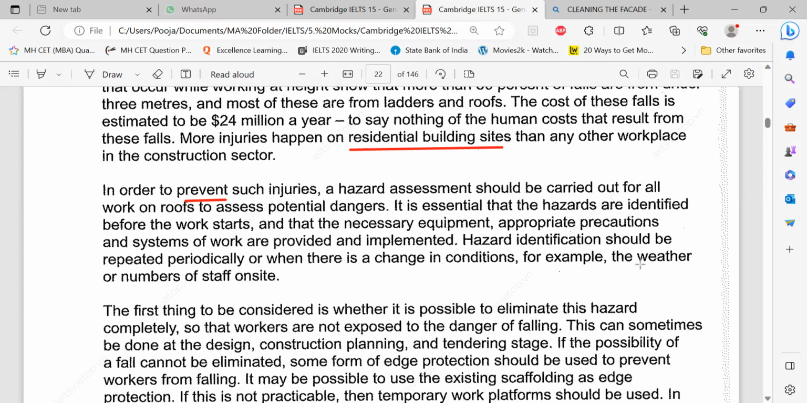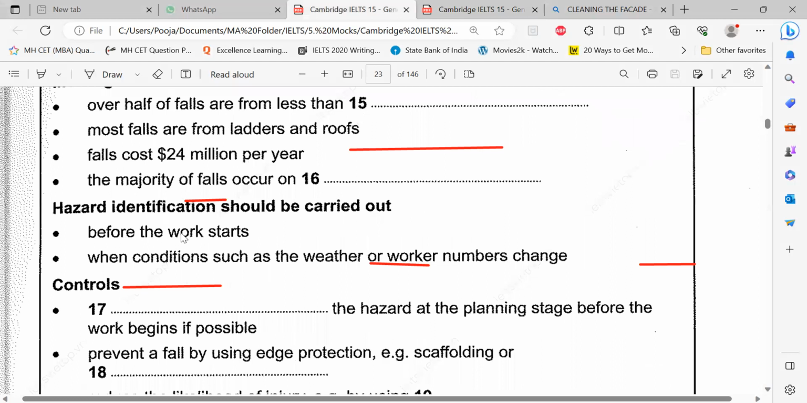Yeah. So hazard identification can say: weather or worker numbers change. Right? Yes. It should be repeatedly, periodically done. For example, the weather or numbers of staff on site. This information is completely focusing on these two pointers, but there's no blank in these two pointers. Why should I even focus?